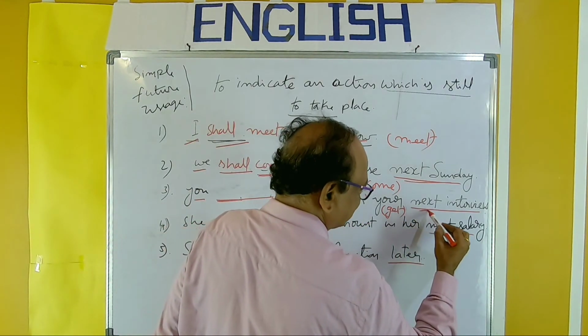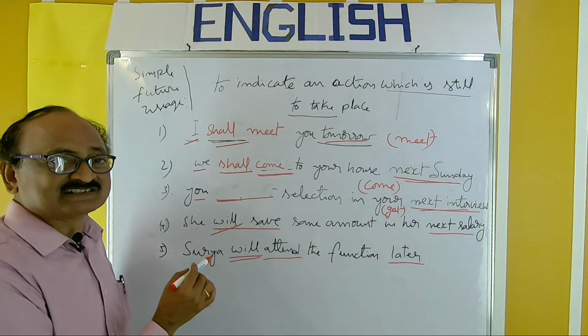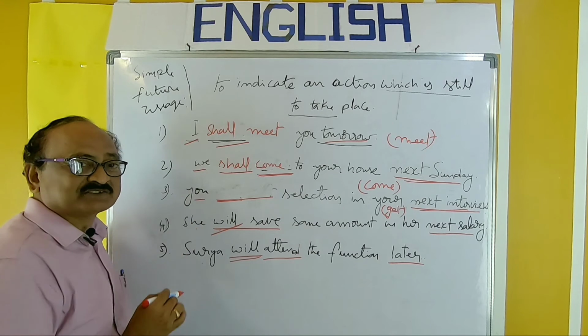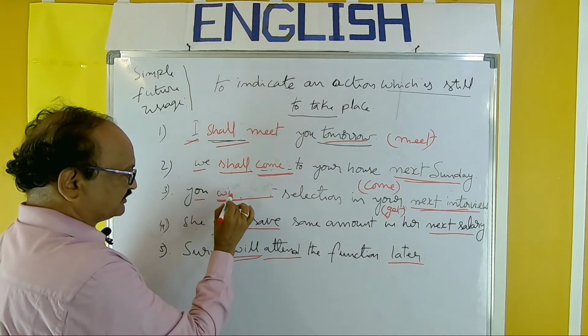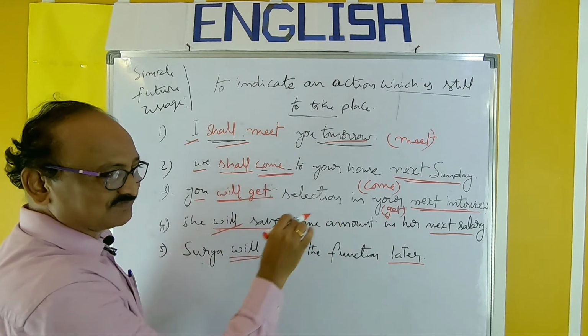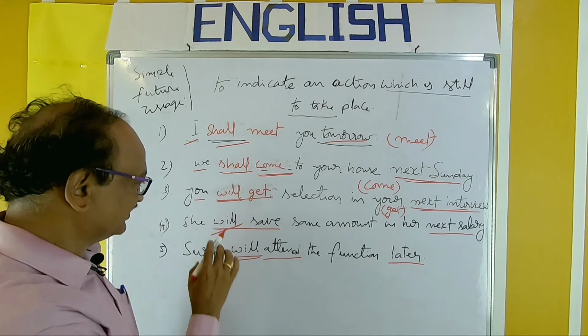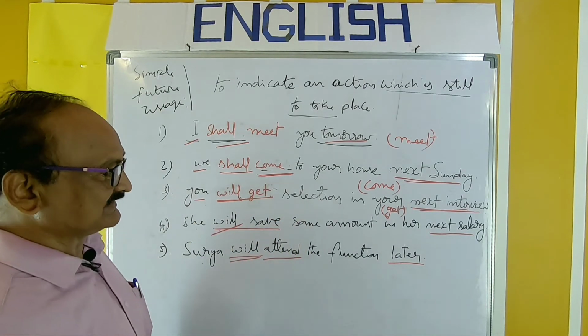Next interview belongs to future action, which should be expressed in the simple future. Subject you, so use will: you will get, present tense form. Don't use other forms like got. You will get the selection in your next interview.